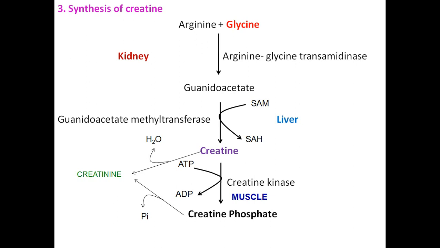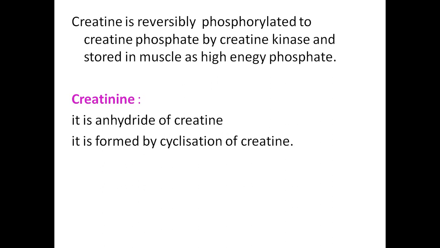During the muscle contraction, what will happen? This creatine phosphate is degraded to creatinine, so energy is released to the skeletal muscle cells. So muscles will utilize the energy from the creatine phosphate. Now on utilization, this creatine phosphate is degraded to a compound called creatinine, which is present in the blood and excreted in the urine also. This creatinine estimation we do to assess the function of kidneys. Now this creatine is reversibly phosphorylated to creatine phosphate by creatine kinase and stored in muscle as high energy phosphate.